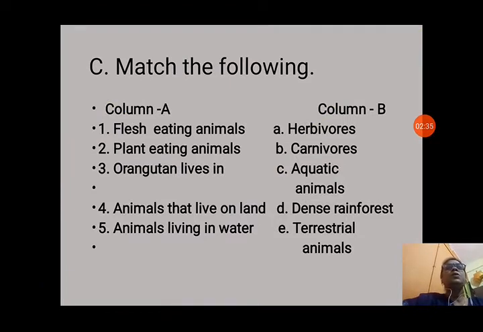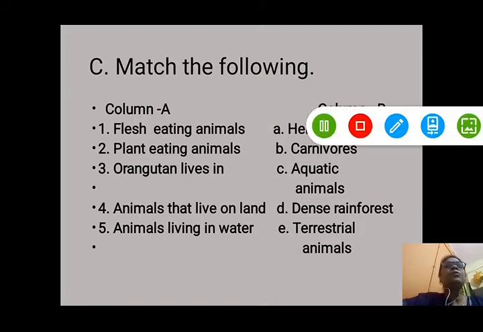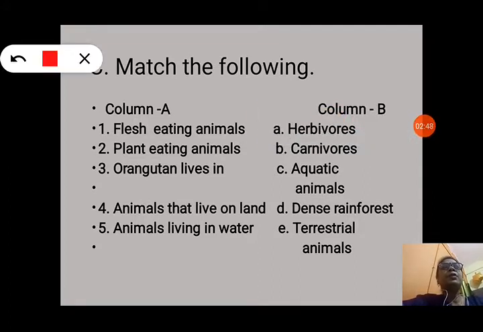Now C. Match the following. Column A. Flesh eating animals. We know flesh eating animals are called carnivores. So option B will be correct here, and we will write option B. Now plant eating animals. Plant eating animals are herbivores. So option A will be correct.